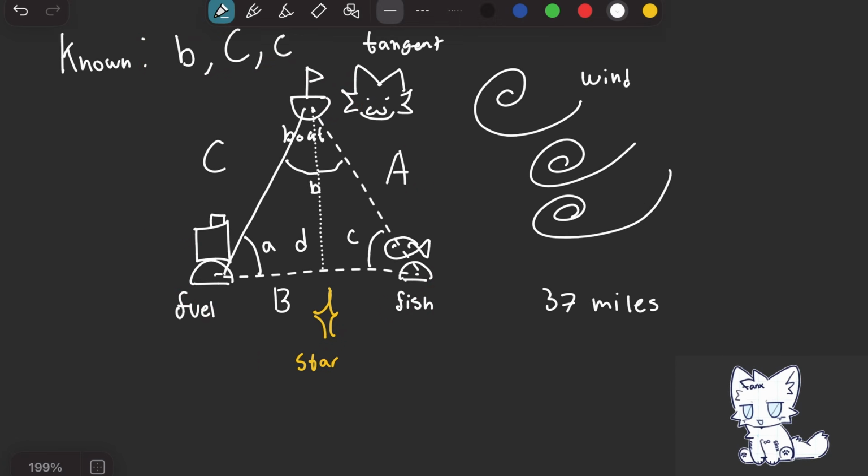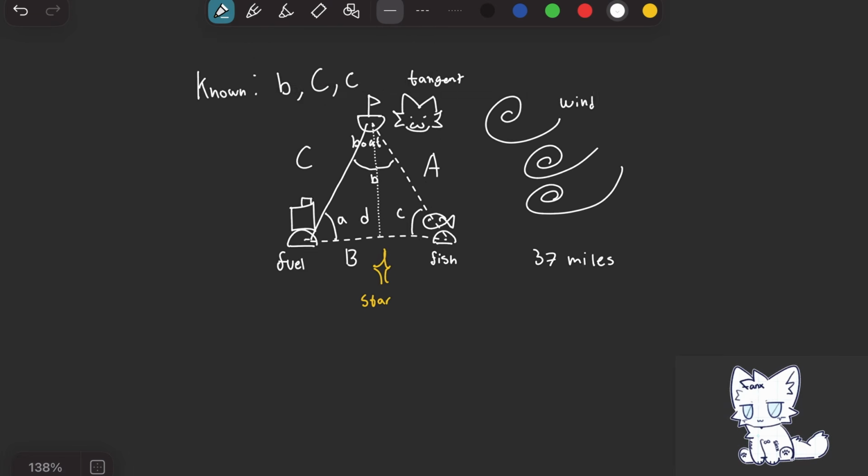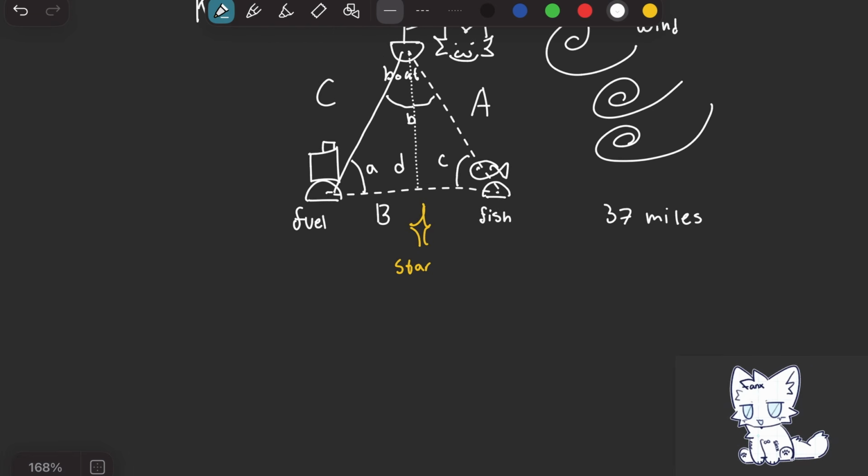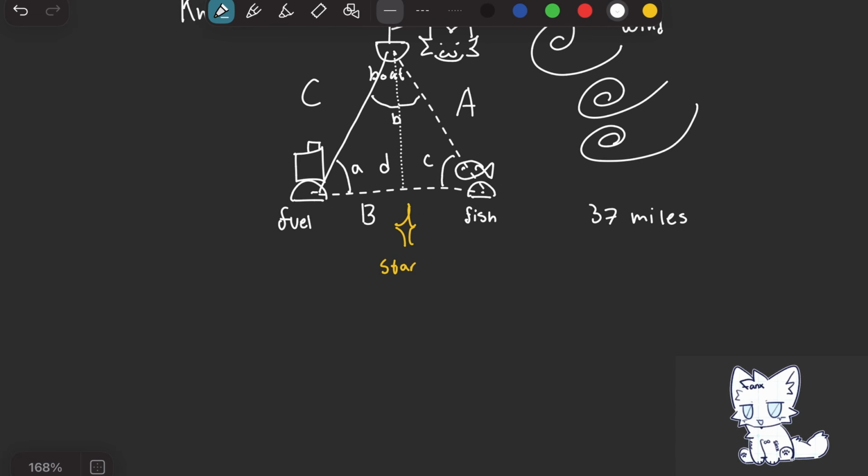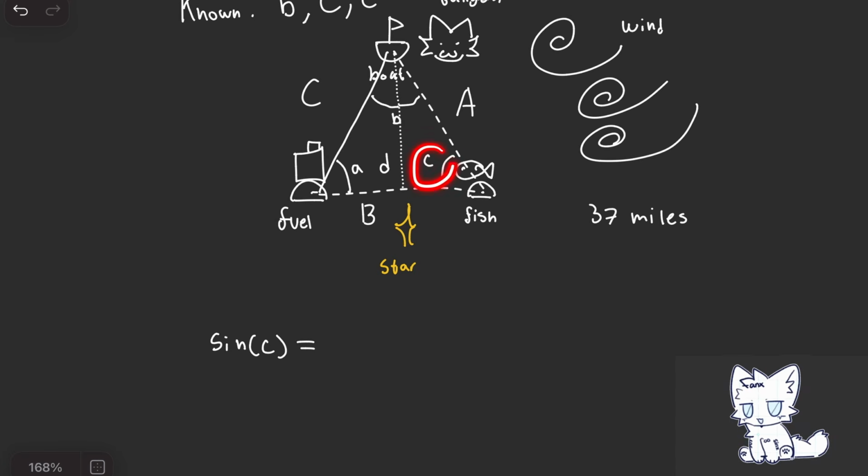Let's first derive the law of sines. So, given a triangle with an arbitrary height, we can say that the sine of angle C, let's use this angle, must equal opposite over hypotenuse because of SOHCAHTOA. So what is the opposite and the hypotenuse of angle C?